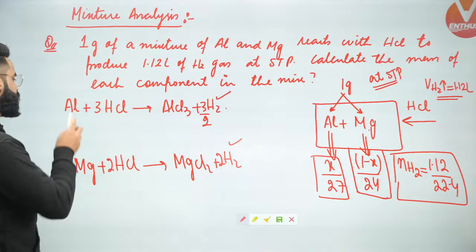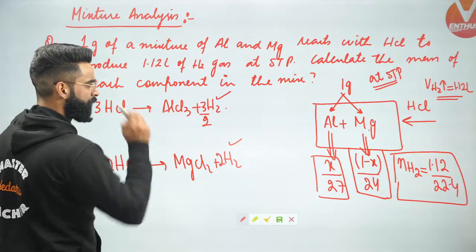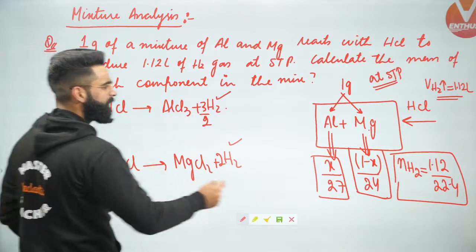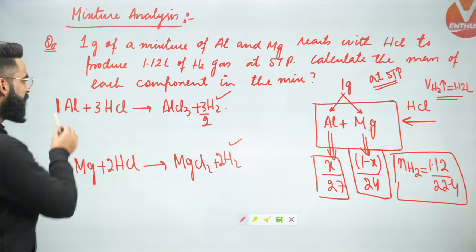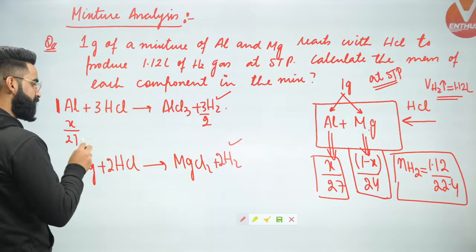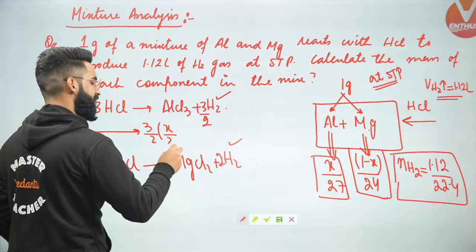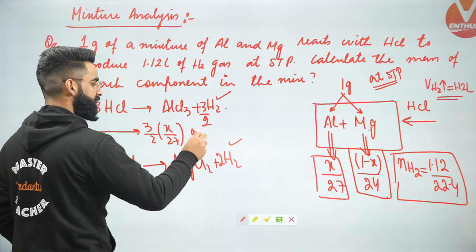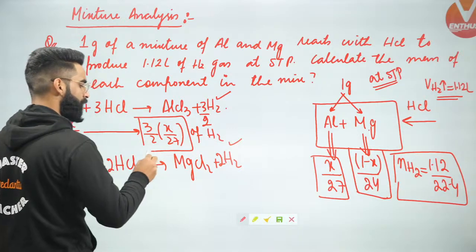Now, from the stoichiometry of the reaction, can I say 1 mole of aluminum gives 3 by 2 moles of H2, right? But do I have only 1 mole of aluminum in the mixture, or do I have x by 27 moles? 1 mole gives 3 by 2 moles. So x by 27 moles of aluminum will give me 3 divided by 2 multiplied by x divided by 27 moles of H2. So I can say these many moles of H2 are getting liberated from reaction number 1.